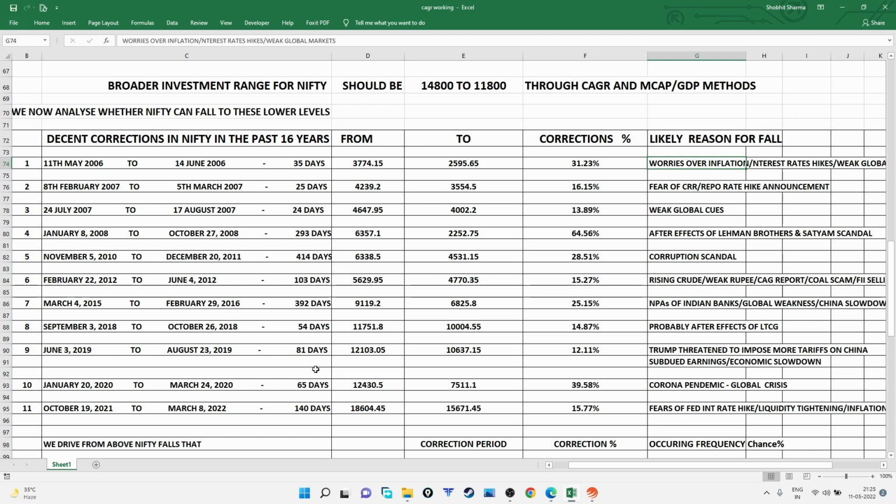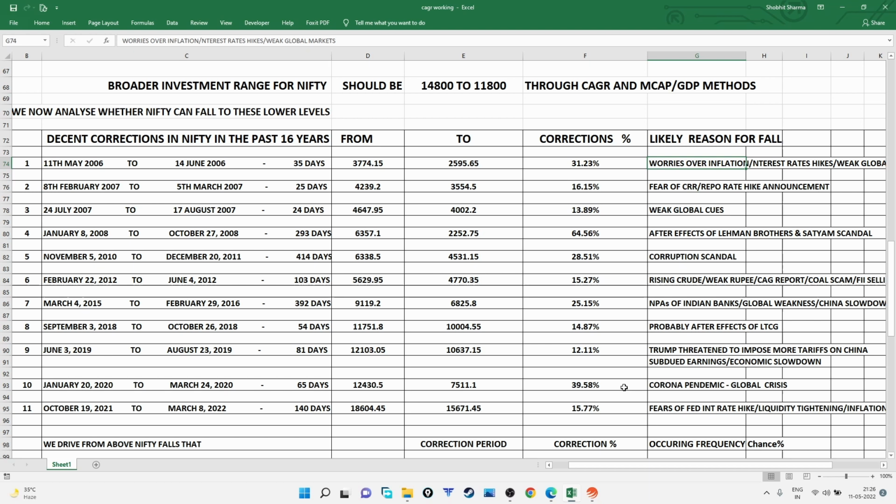Another one happened in 2019, which was 12%, and the reasons were that Trump threatened to impose more tariffs on China, subdued earnings, and economic slowdown. Then January 2020 to March 2020, that was because of the Corona pandemic, and the correction was 39.58%.